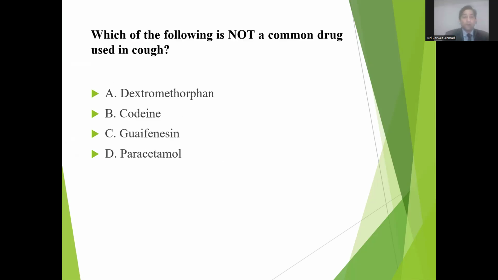Now the question is, which of the following is not a common drug used in cough? Options are dextromethorphan, codeine, guanfacine, paracetamol. What is the right answer? Paracetamol. Very good. We know that paracetamol is an antipyretic we use in case of fever.